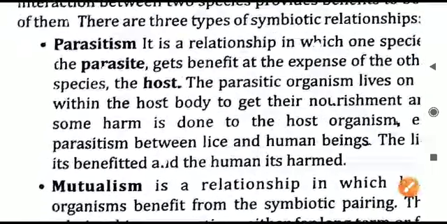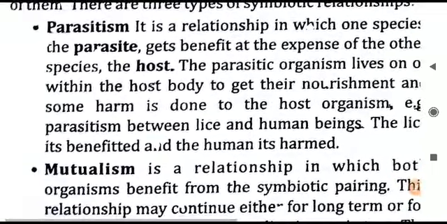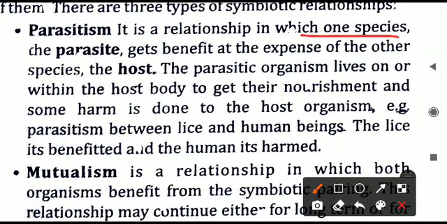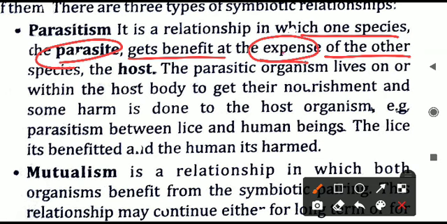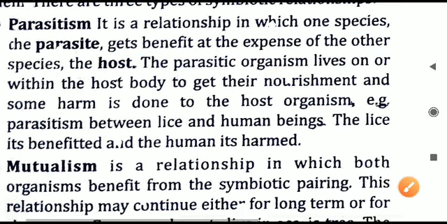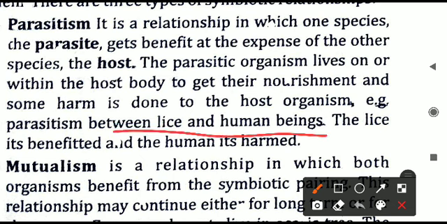Basically, three types of symbiotic relationships are there. First is called parasitism, in which one species, called the parasite, takes the benefit from the other but at the expense of the other, meaning it is harming the other organism. One is getting the benefit but it is harming the other one. For example, lice live on the body of human beings.